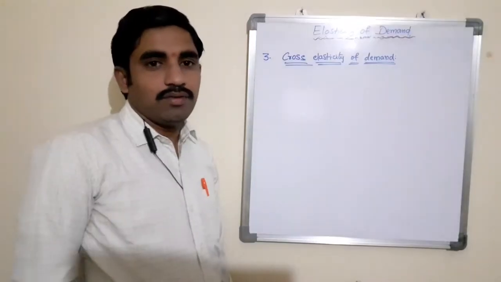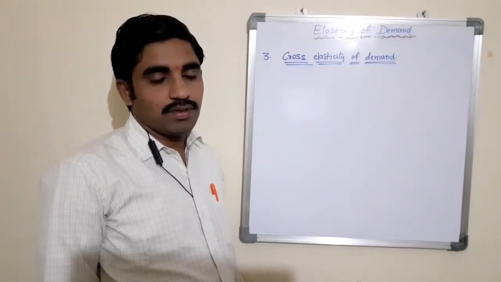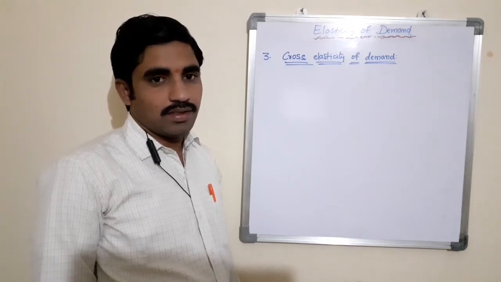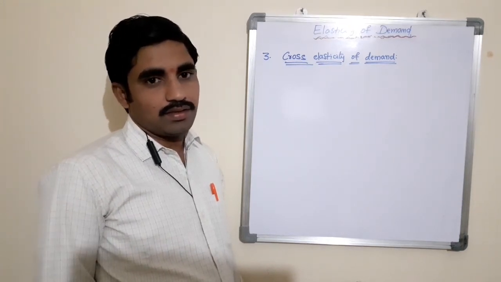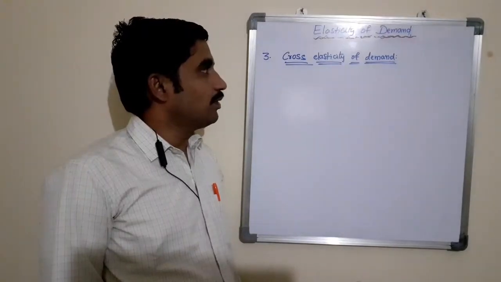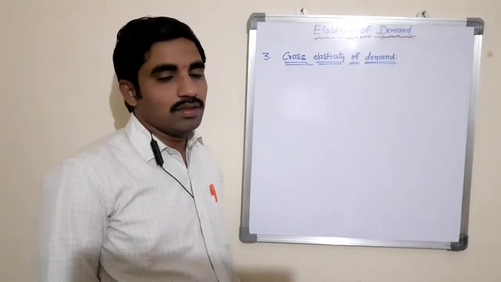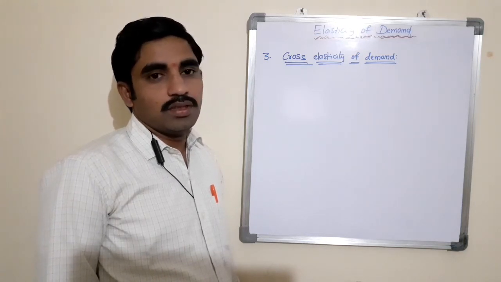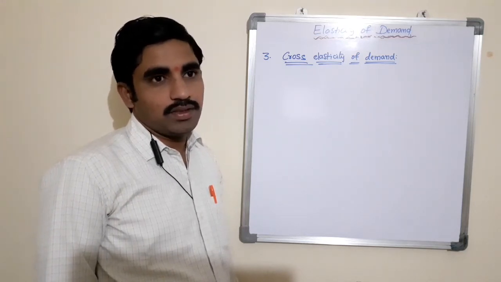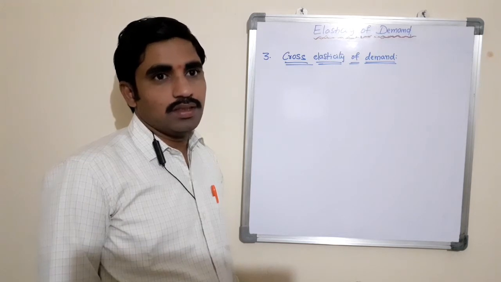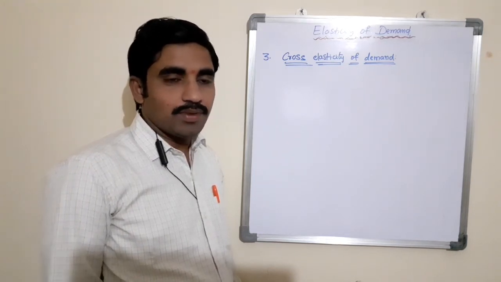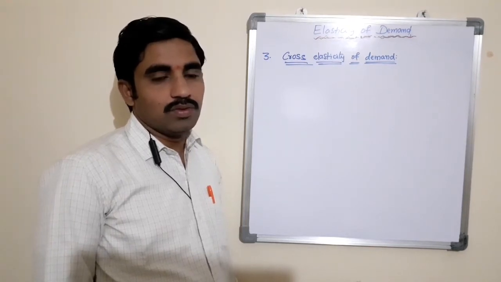So until now we have discussed 2 types of elasticity of demand, that is price elasticity of demand and income elasticity of demand. This is the third type of elasticity of demand called cross elasticity of demand. It refers to the quantity demanded for a commodity in response to change in the price of a related good, which may be a substitute or complementary good.